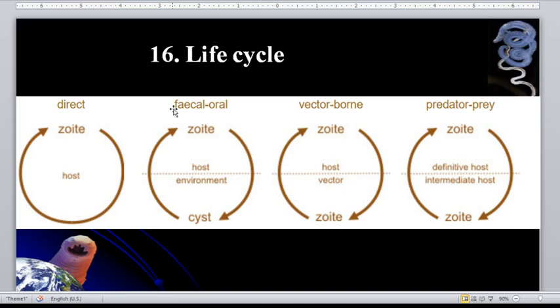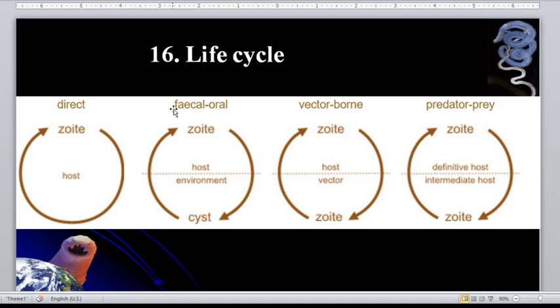When we say fecal oral route transmission, the infective stage is present in the feces of the infected individual. When he passes that feces in the environment, it contaminates the soil, and the soil is already contaminated by the infective stage. Children playing in the soil get their hands contaminated with the parasite, and when they accidentally bite their nails or their hands, they ingest the infective stage. So that is the fecal oral route.